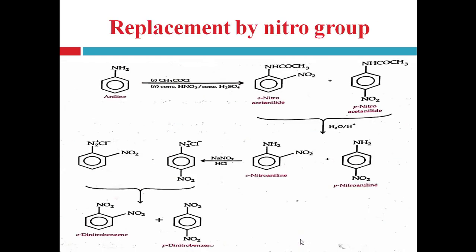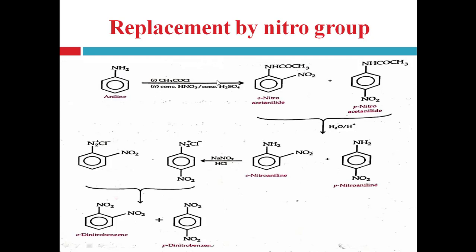Next, replacement by the nitro group. Here aniline, first of all, aniline undergoes acetylation with the help of CH3COCl, that is acetyl chloride, and is converted into acetanilide, right? Here first the protection of the amino group is carried out, right? Protection of the amino group is carried out with the help of acetylation of the amino group and converted into acetanilide.